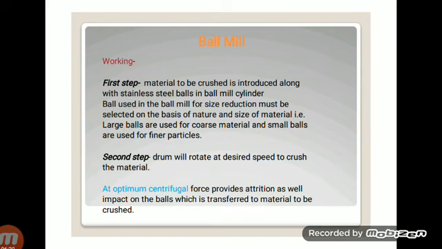Now what is the second step? The second step is that the drum will rotate at the desired speed to crush the materials. So in the second step you have to start the drum. Depending on the speed of rotation, at optimum centrifugal force, it provides attrition as well as impact from the balls, which is transferred to the material to be crushed. At centrifugal force there are both types of force, attrition as well as impact. This is at the optimum centrifugal force.